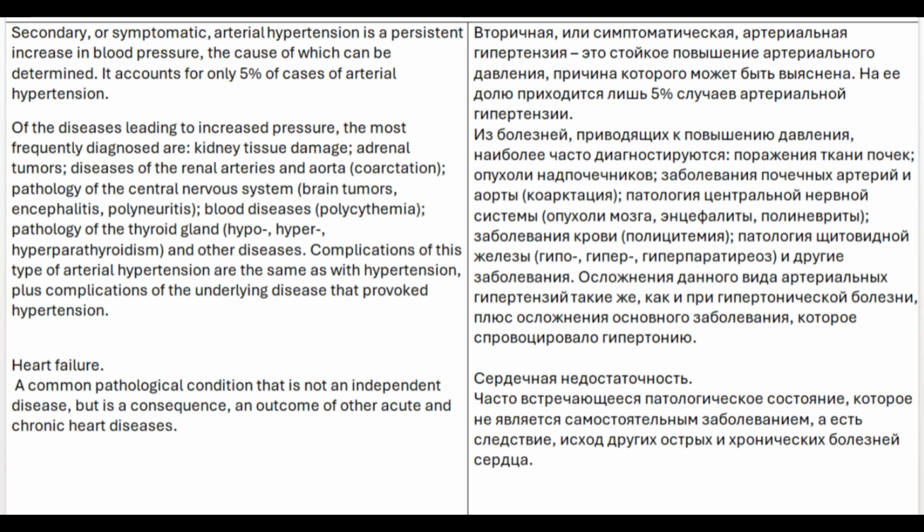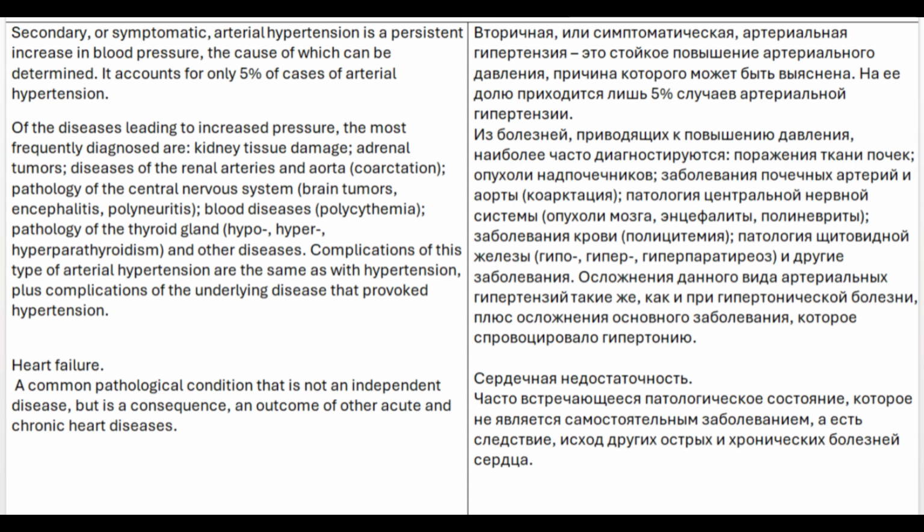Secondary, or symptomatic, arterial hypertension is a persistent increase in blood pressure, the cause of which can be determined. It accounts for only 5% of cases of arterial hypertension. Of the diseases leading to increased pressure, the most frequently diagnosed are kidney tissue damage, adrenal tumors, diseases of the renal arteries and aorta, coarctation, pathology of the central nervous system, brain tumors, encephalitis, polyneuritis, blood diseases, polycythemia, pathology of the thyroid gland, hyperparathyroidism, and other diseases.